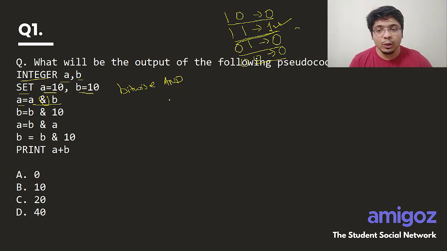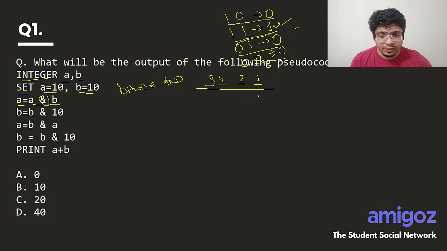So we will see how to represent 10 in binary. How do you represent something in binary? There are 4 positions, 1, 2, 3, 4. We'll just take 4 bits here. The place values are 1, 2, 4 and 8. This is basically 2 to the power of 0, 2 to the power of 1, 2 to the power of 2 and 2 to the power of 3. So this is how it goes.